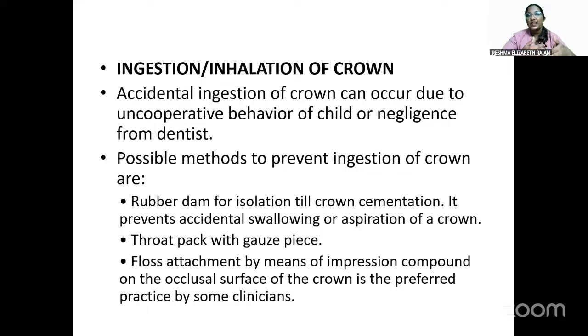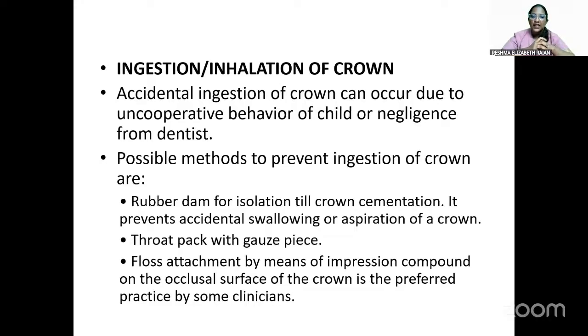So how can we reduce or prevent the accidental inhalation or ingestion of crown? Rubber dam isolation can be given. Then a throat pack with gauze piece, that can be the easiest way to prevent inhalation. We can put a throat pack or gauze piece while placing the crowns or seating the crowns.